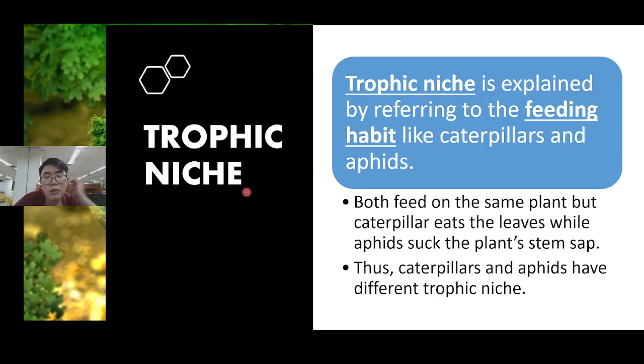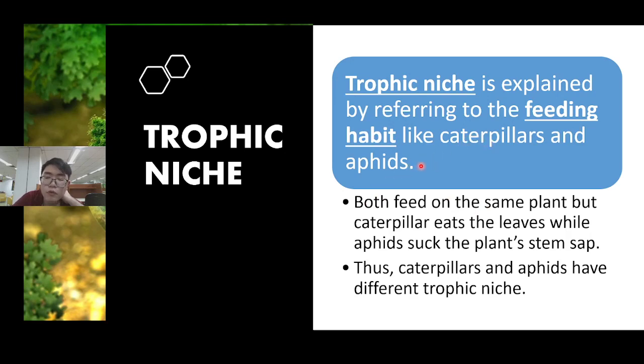Okay, the last one is trophic niche. Trophic niche is explained by referring to the feeding habit of the organism, for example caterpillars and aphids.